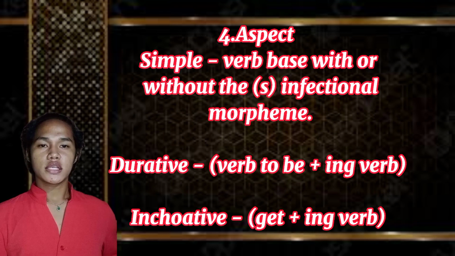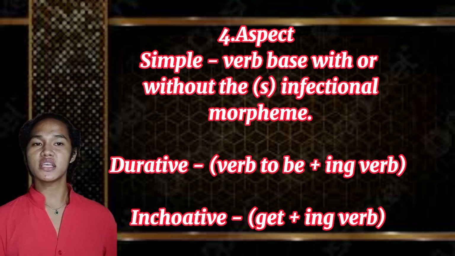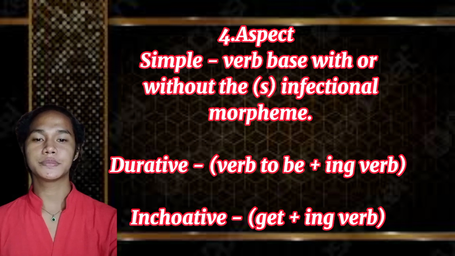The fourth one is aspect. Simple aspect: verb base with or without the -s inflectional morpheme. Next is durative aspect: verb "to be" plus -ing verb. The next one is inchoative aspect: "get" plus -ing verb.